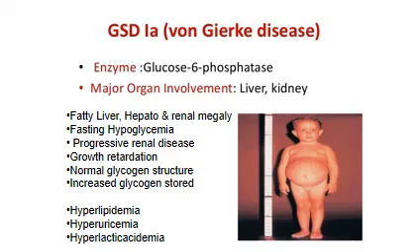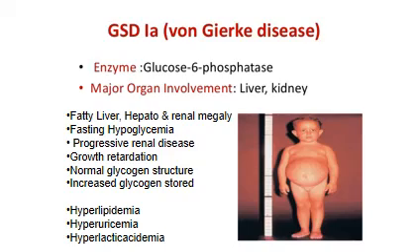Next question which has been asked is the glycogen storage disorders. And as I told you, the most important disorder which you have to know is von Gierke's disease. For any disorder, you have to first give the deficient enzyme. The deficient enzyme in this case is glucose 6-phosphatase. The major organs involved are the liver and the kidney.